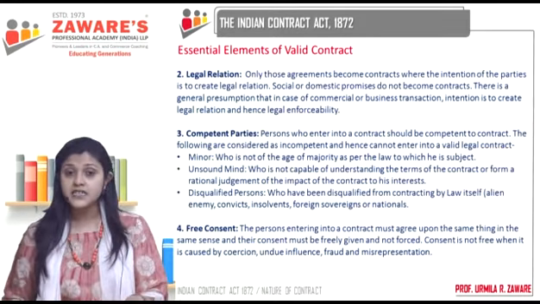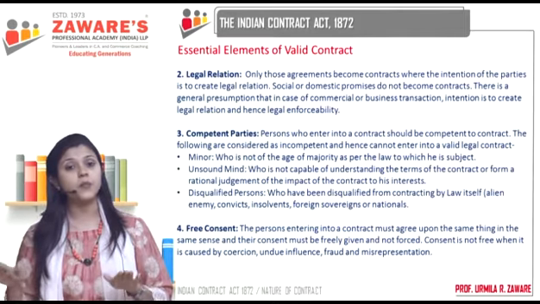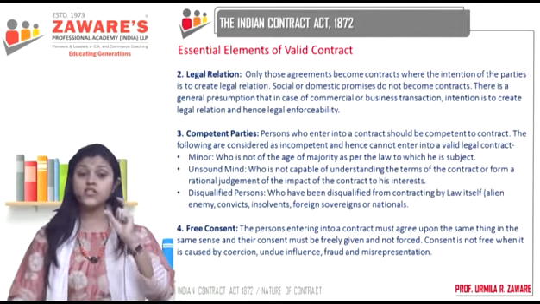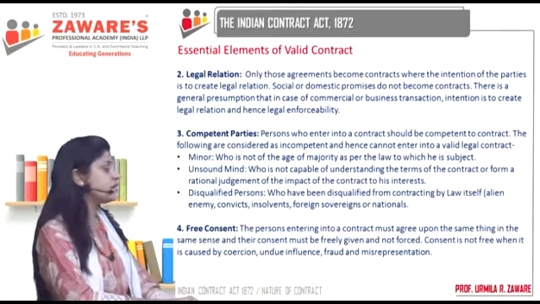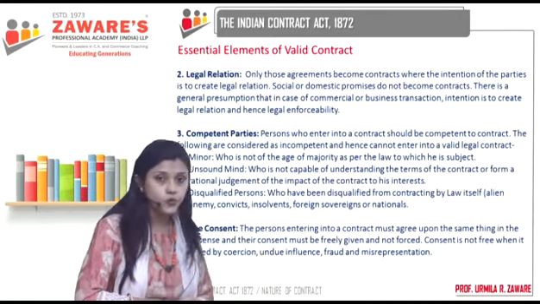And when can you agree upon the same thing in the same sense? When you have understood all the terms of the agreement in a proper manner. So the law says you need to understand all the terms of the agreement. Plus, when you give your acceptance or consent, it has to be given freely. No one should force you into entering into the contract. So, persons entering into a contract must agree upon the same thing in the same sense, and their consent must be freely given and not forced.